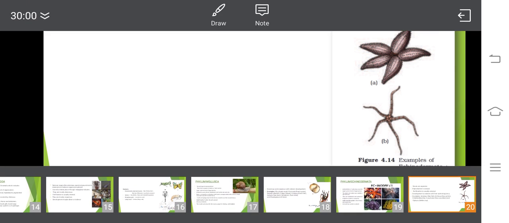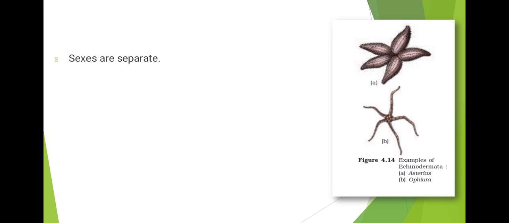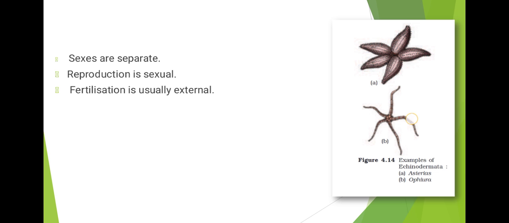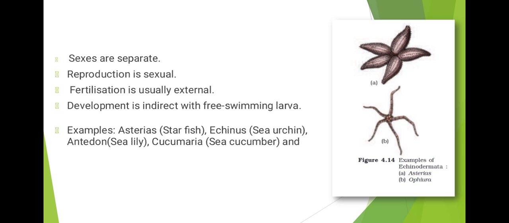And the sexes are separate here, and the reproduction is sexual. Fertilization is external, that is, it takes place in an external environment. The development is indirect with a free swimming larva, and specially reminding, it is bilaterally symmetrical.